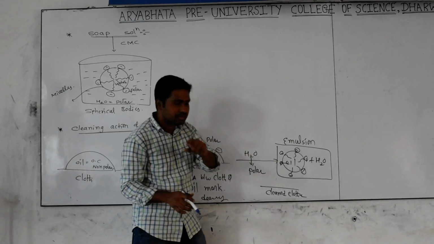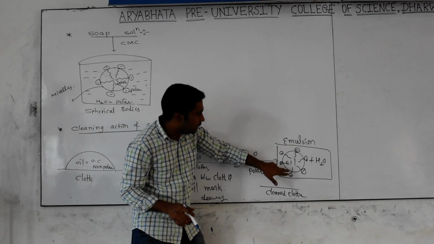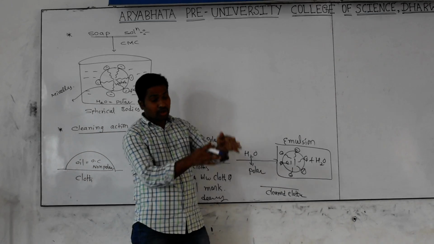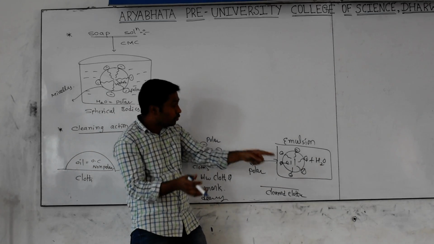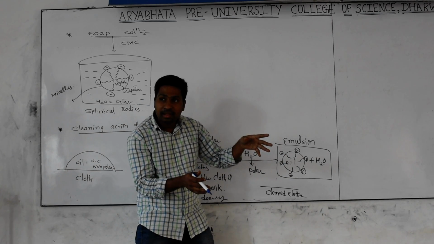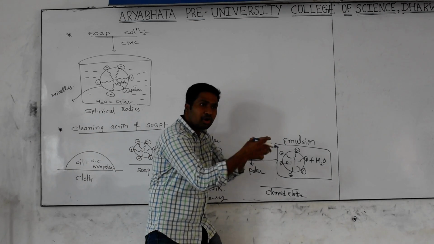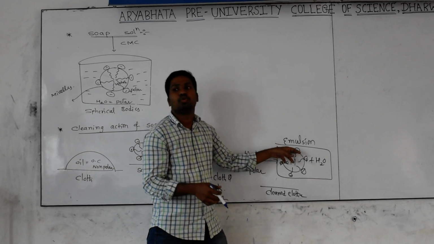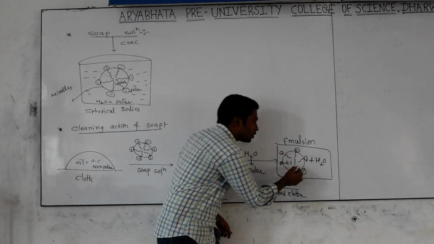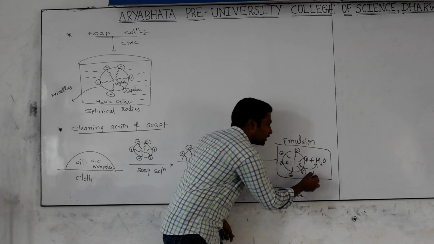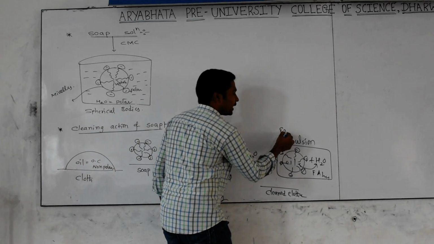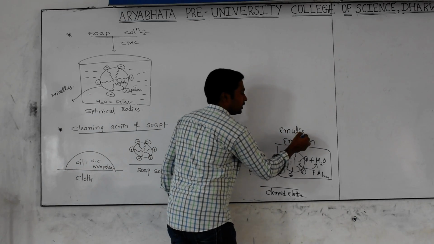Okay, one more thing I want to discuss here. If you take oil and water without soap particles, do they mix with one another? No. It means they always become like layers. But here, what is happening? Is there any separation like that? No. Why? This interaction between oil and water happens because of which one? The soap particle. Because of the soap particle, the force of attraction between oil and water goes on increasing. That phenomenon is what we call emulsification.